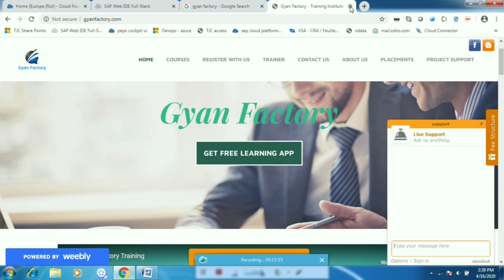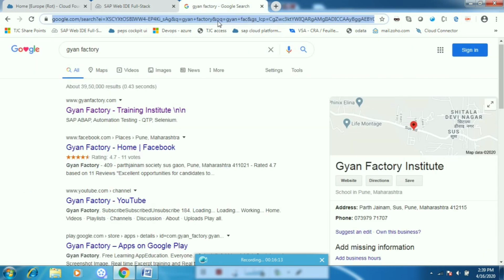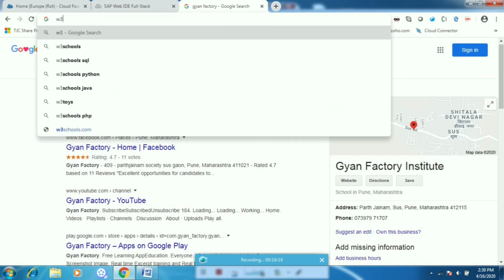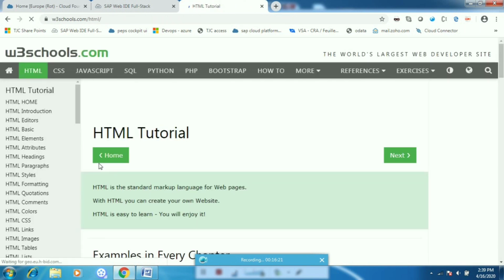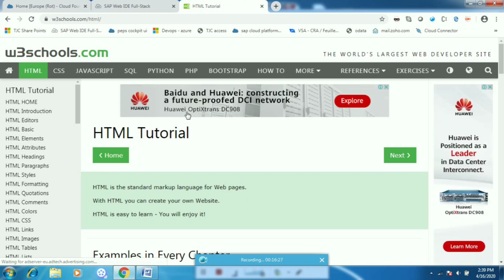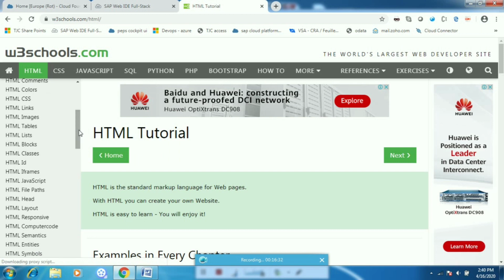Now, you might be wondering how I am able to understand these. There is the head tag, the HTML tag, the meta tag. How am I understanding all these things? As I told you, the W3C company has created this website, and they have also given this documentation which will help you understand all the tags available for HTML. You can see there are so many tags in HTML which we can use.